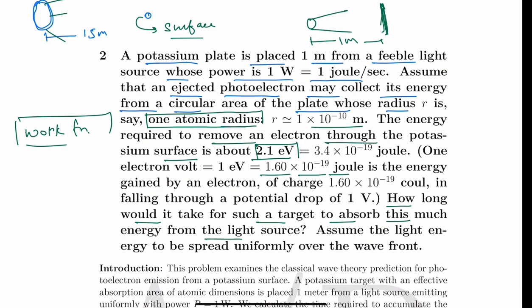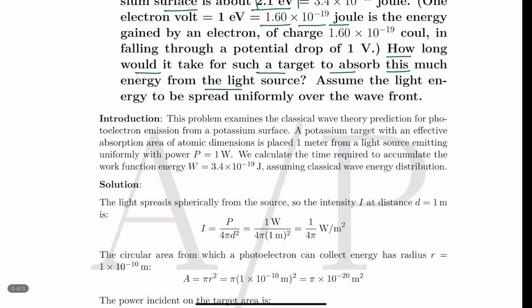Okay, so let us try to solve this in that way. We know that light spreads spherically from the source. Suppose this is the light source, then it will spread in all directions. So the intensity will keep decreasing as the distance increases, and we can calculate the intensity at a distance of 1 meter.